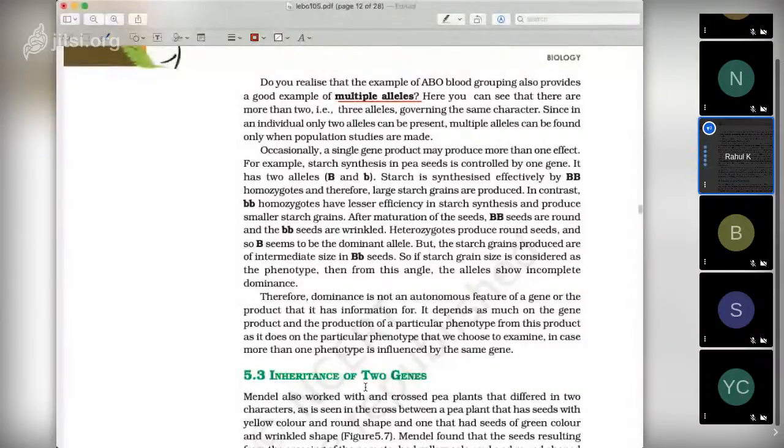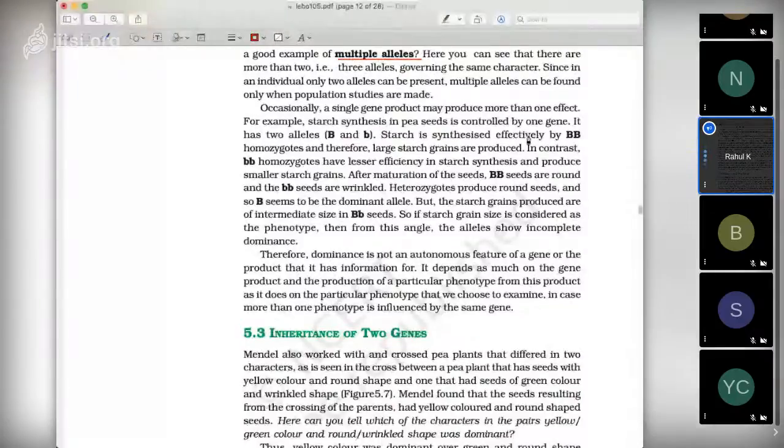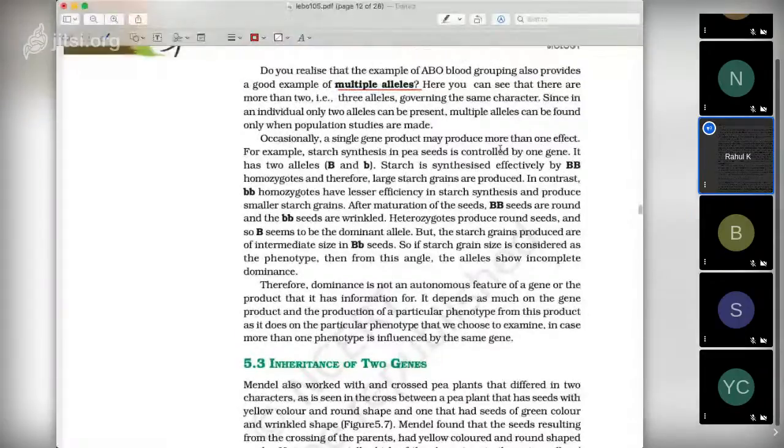Occasionally, a single gene product may produce more than one effect. It is also possible that one gene may produce more than one type of effect. For example, starch synthesis in pea seeds is controlled by one gene. It has two alleles, capital B and small b.